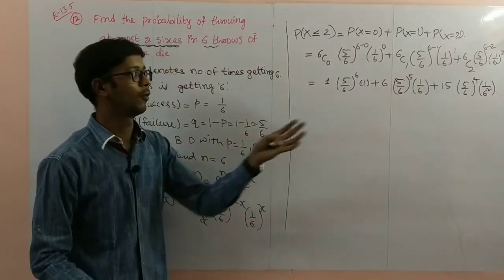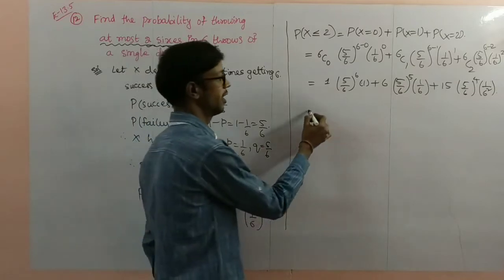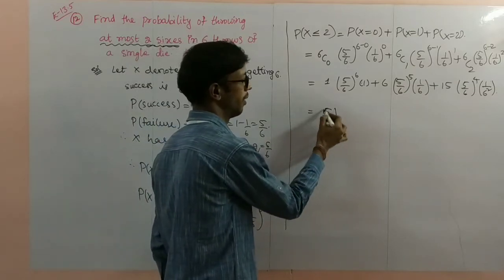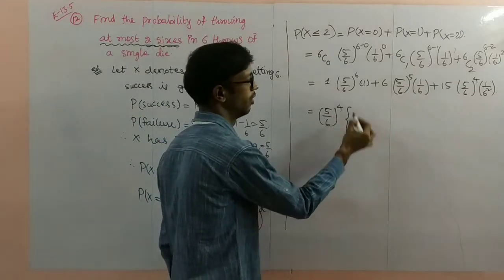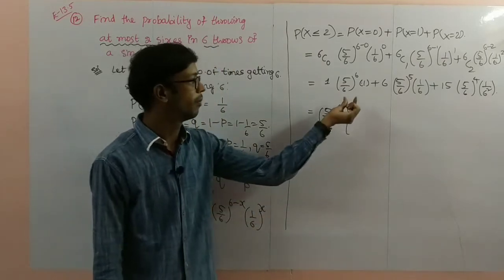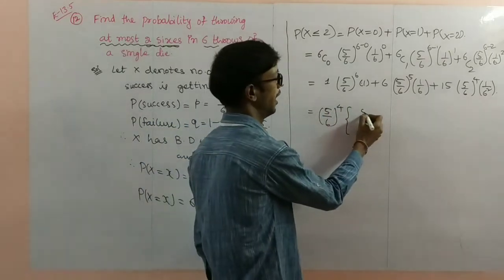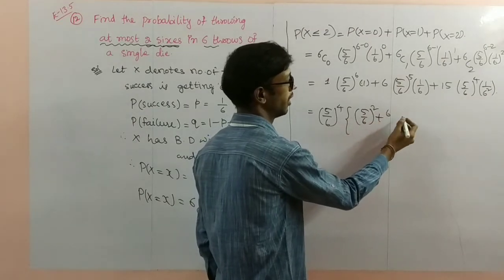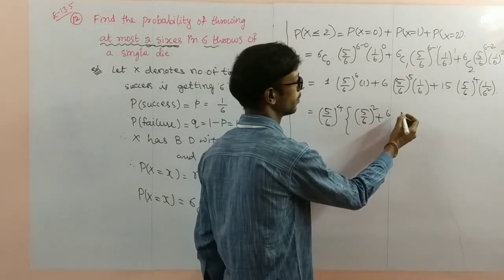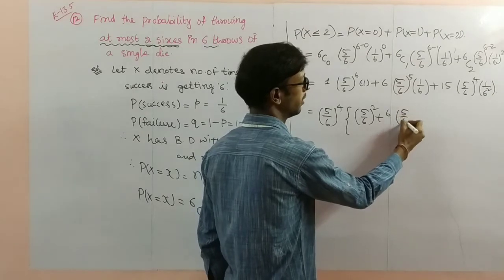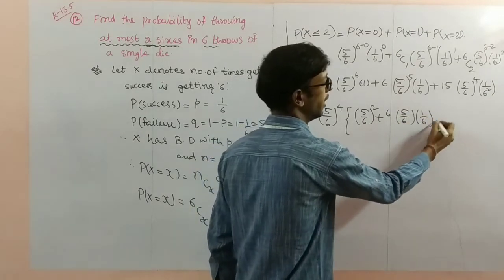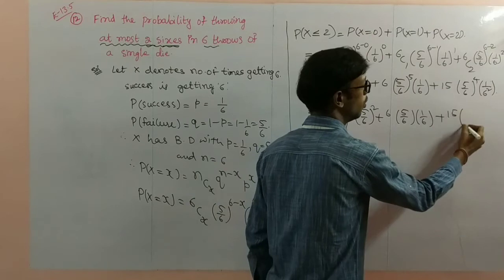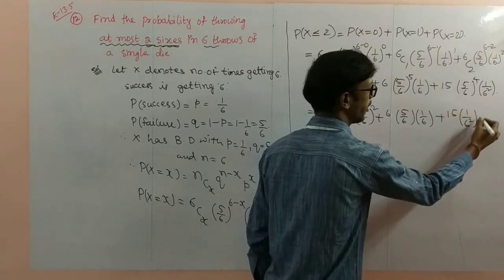So now if you take the common factor, what is the common value? 5 by 6 power 4 is the common value for the total. The remaining values are 5 by 6 square plus 6 into 5 by 6 into 1 by 6 plus 15 into 1 by 6 square.